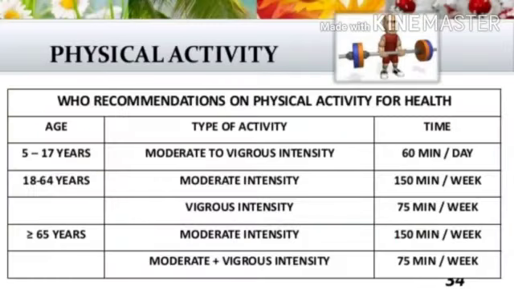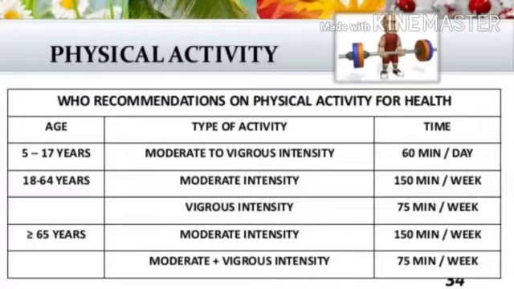Physical activity. According to WHO, some recommended physical activity for health, classified by age. For ages 5 to 17 years, activity is classified as moderate and vigorous intensity, for 60 minutes per day.